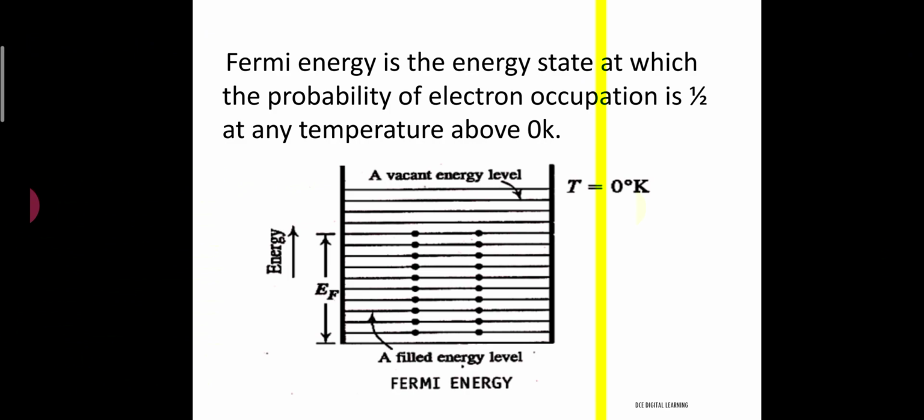Now, Fermi energy is the energy state at which the probability of occupation is 50% at temperatures above 0 Kelvin. Here in this diagram you can see that all the energy states up to the Fermi energy level are filled. So the highest filled energy state is called the Fermi energy level, and all the states above the Fermi energy level are empty at 0 Kelvin.